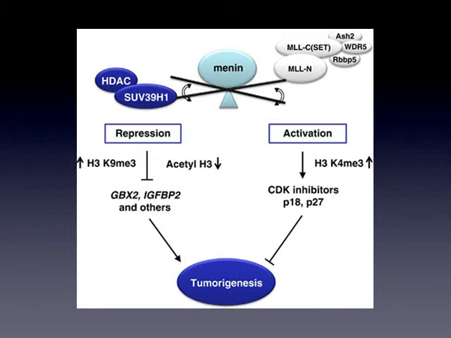The following figure illustrates a model for a dual role of menin in gene regulation during tumorigenic pathways. Menin may function as a transcriptional activator or repressor in a context-dependent manner by selective mediation of chromatin remodeling, which provides an efficient mechanism for the regulation of gene expression and cell tumorigenesis.